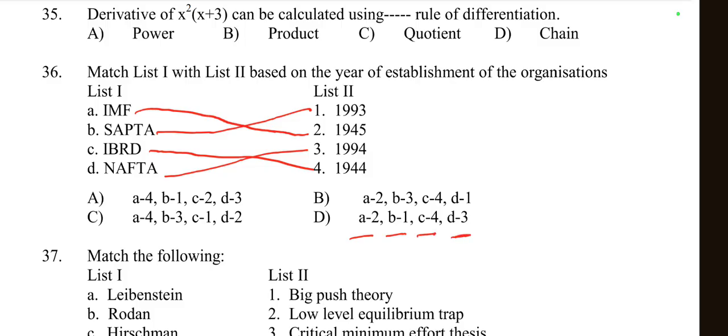A2, B1, C4, D3. Option number D. So IMF 1945, SAPTA 1993, IBRD 1944 and NAFTA in 1994. So option D is the right choice here.